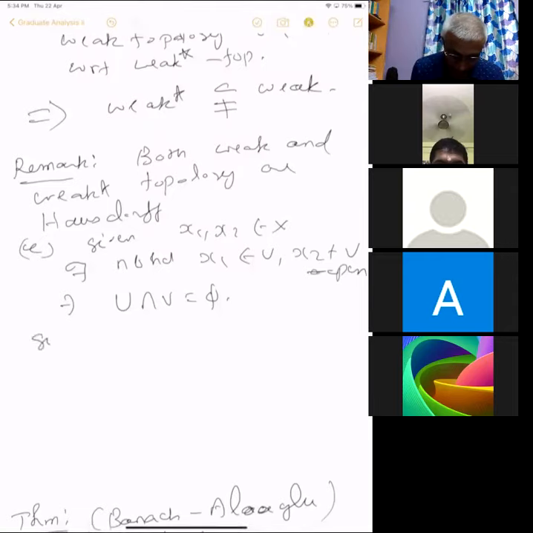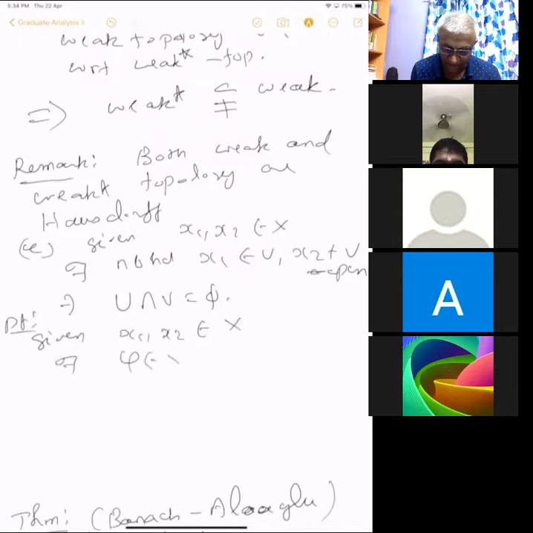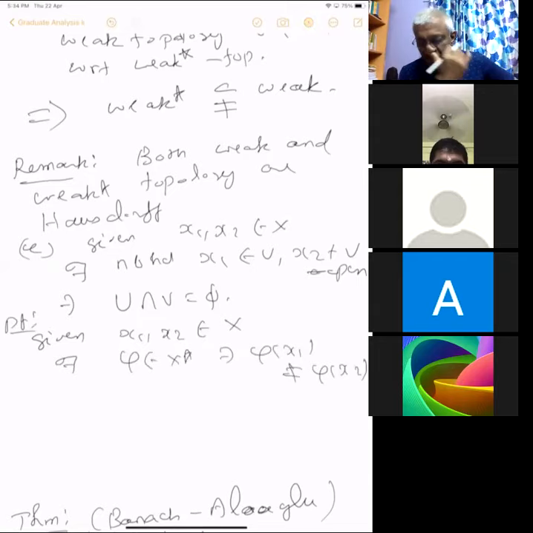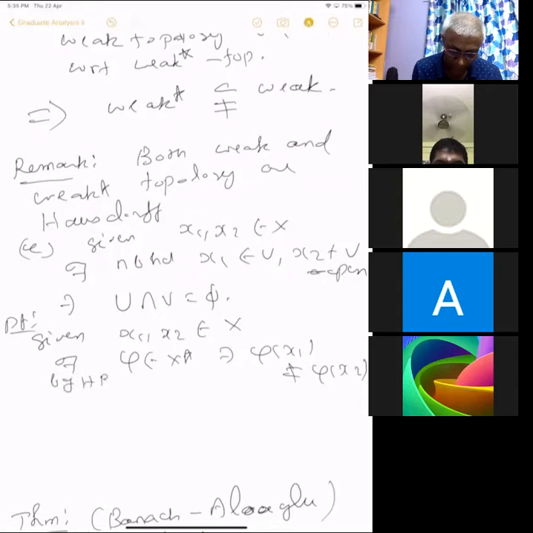Given x1, x2 in X, there exists a phi in X star such that phi of x1 is not equal to phi of x2. Indeed, we can even say that we have a phi which is not equal to 0 and phi of x1 minus x2 equals the norm of x1 minus x2, by the Hahn-Banach theorem.